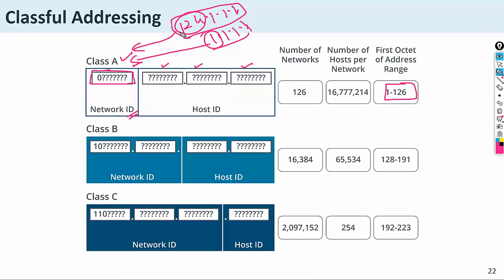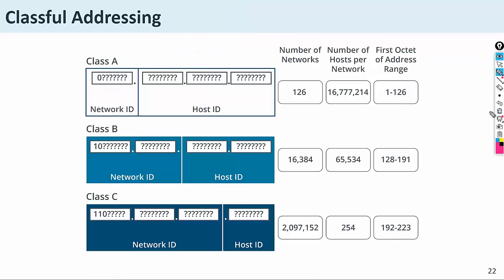When the first octet comes within the range of 1 to 126, it will be class A. When the first octet range is 128 to 191, it will be considered class B. And the range from 192 to 223 will be considered class C. Okay, got it? Like I have written the IP address 192.168.16.120.1. So which class is it?